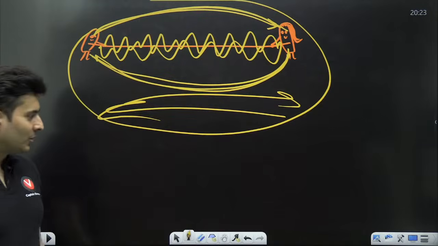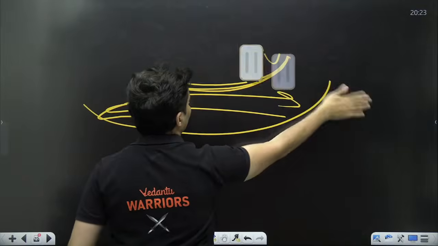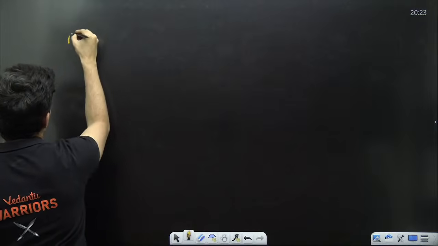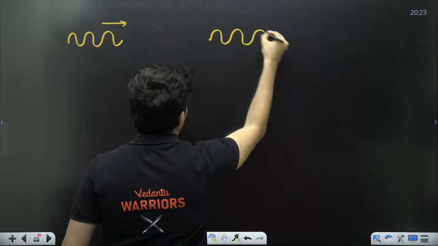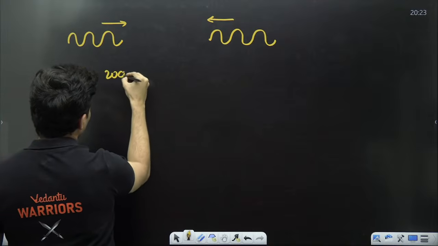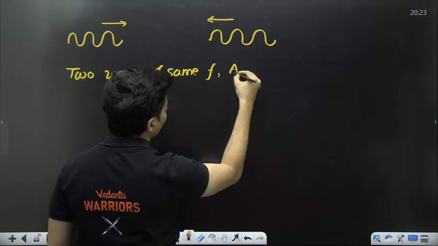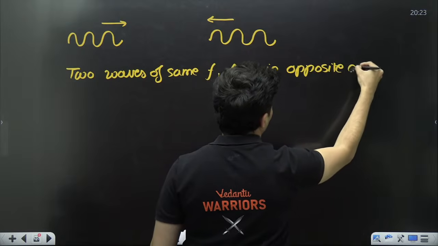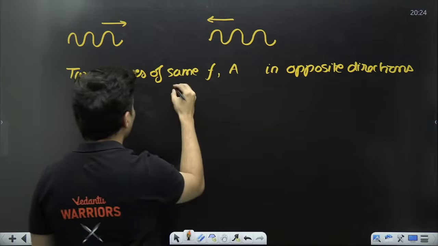Is that understood? So what exactly is a standing wave? When you have two waves of the same energy going in opposite directions, two waves of the same frequency and amplitude, obviously, in opposite directions, they will interfere.